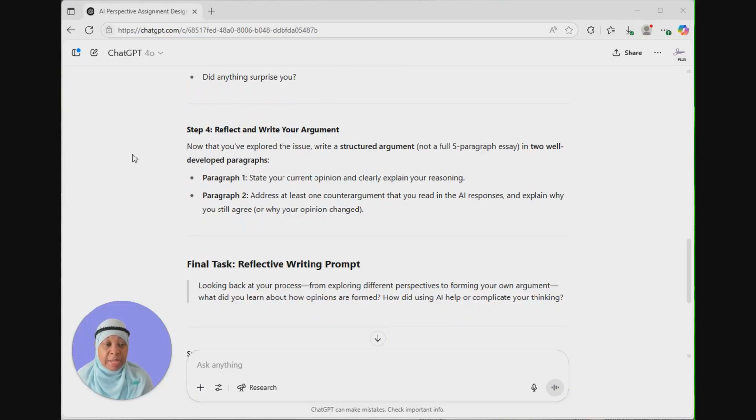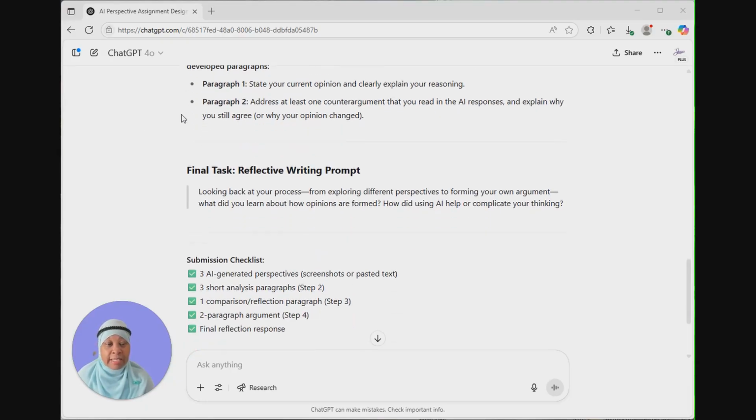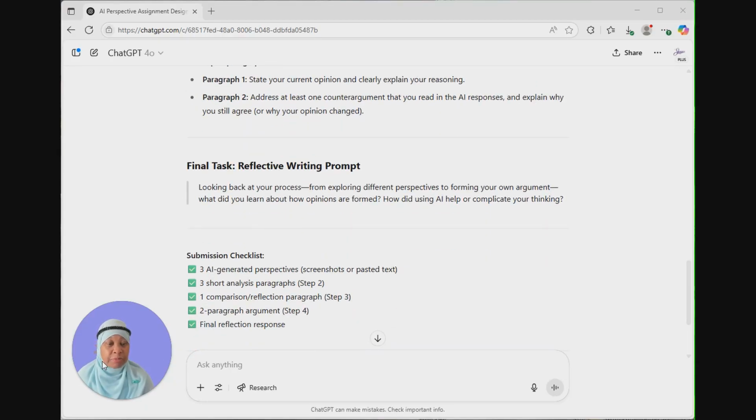And then the final task is a reflective writing prompt. You're directing them to look back at the process, from exploring different perspectives to forming their own argument, and they need to identify whether they learned about how opinions are formed, and how they used AI to help or complicate their thinking. And then here is the submission checklist. There's the 3 AI-generated perspectives, the short analysis paragraphs, 1 comparison reflection paragraph, 2-paragraph argument, and a final response.